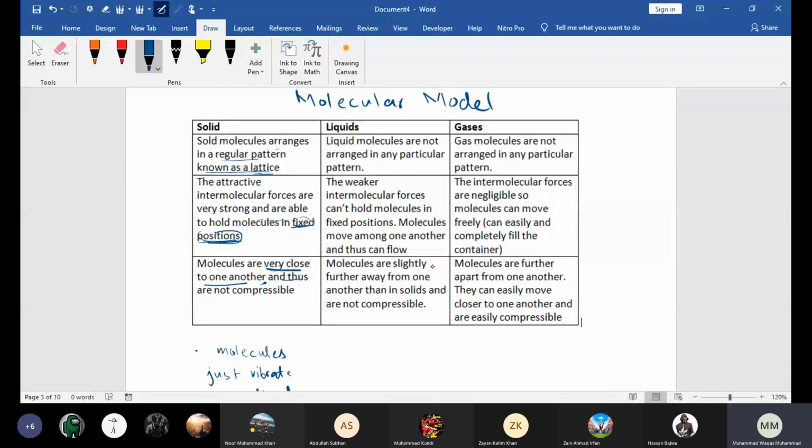Now, in liquids, how are the particles or molecules arranged? In liquids, the molecules are not arranged in any regular pattern, which means the arrangement is irregular.